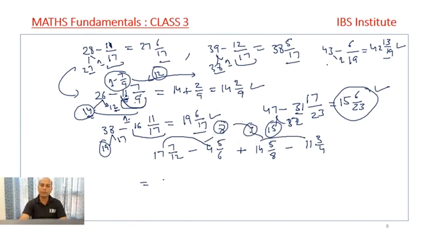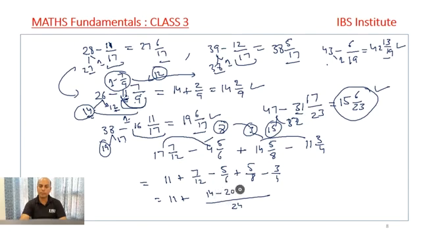So 8 and 3, it is 11, plus 7 by 12 minus 5 by 6 plus 5 by 8 minus 3 by 4. So what I write is 11 plus, I take out the LCM over there, that's 24. 12 into 2, 7 2s are 14, minus 6 into 4, 5 4s are 20, 8 into 3, 5 3s are 15, minus 4 into 6, 3 6s are 18. So how much do I get? 11, and 14 and 15 gives us 29, and minus 20 minus 18 gives me minus 38.